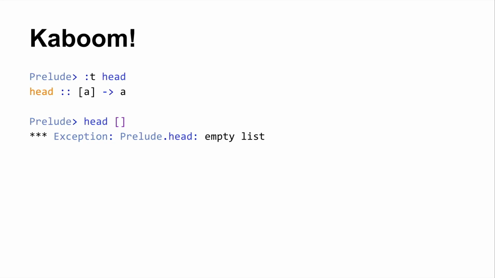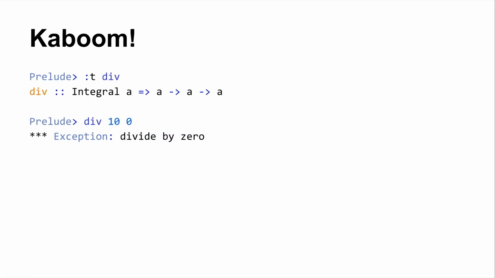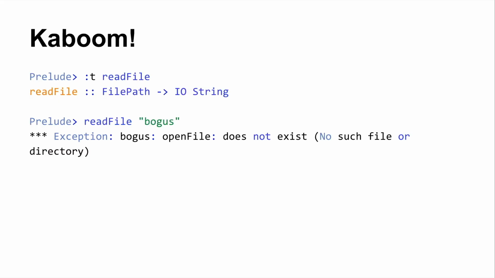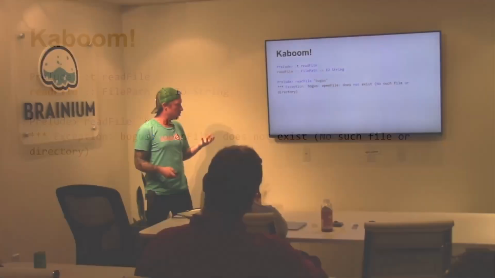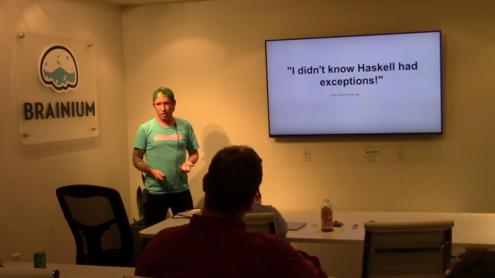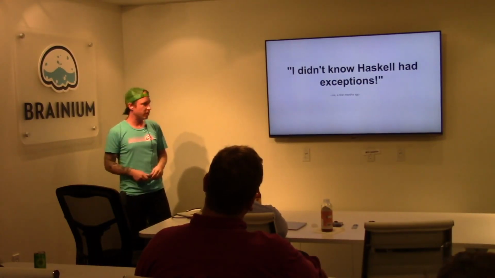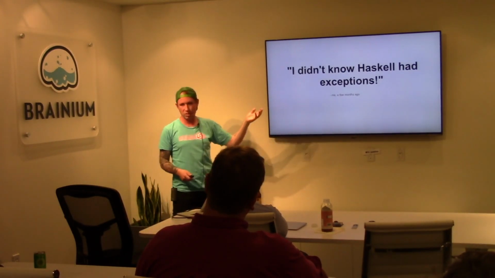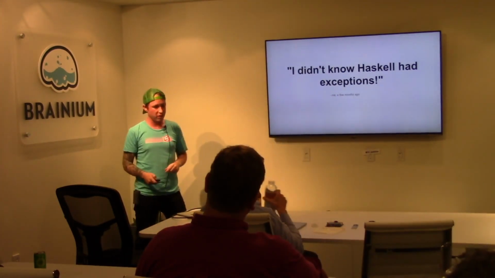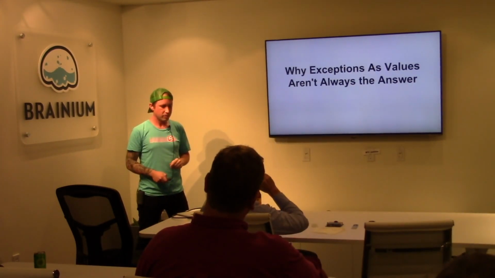And then you use head, and you apply head to an empty list, and you see some weird stuff in GHCi that says exception, and you go, what? And then you divide 10 by 0, and you see something that says exception, you go, what? And then you try to read a file off the disk, and you give it some bogus path, and you see an exception, and you go, oh my god, I didn't even know Haskell had an exception system. I thought this notion of functional purity would mean I would never have to deal with this out-of-band way to signal failure.